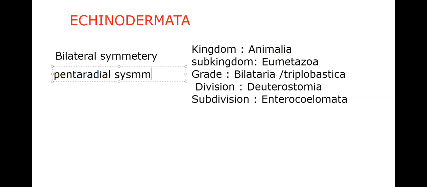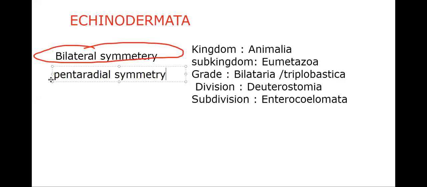Actually they have bilateral symmetry, but during the process of development, the larval form is having that symmetry. When they become adult, the adult exhibits pentaradial symmetry.